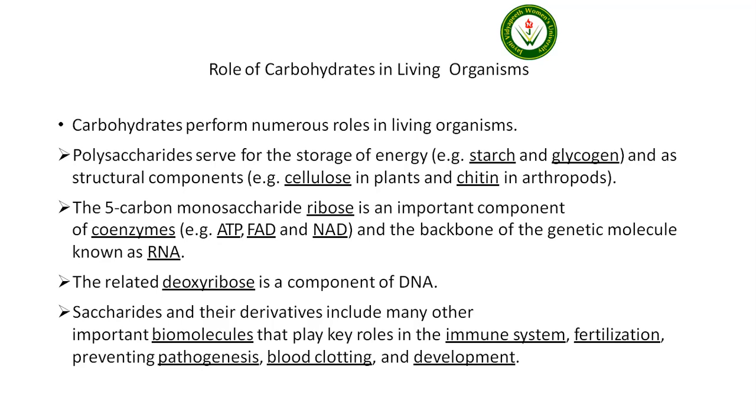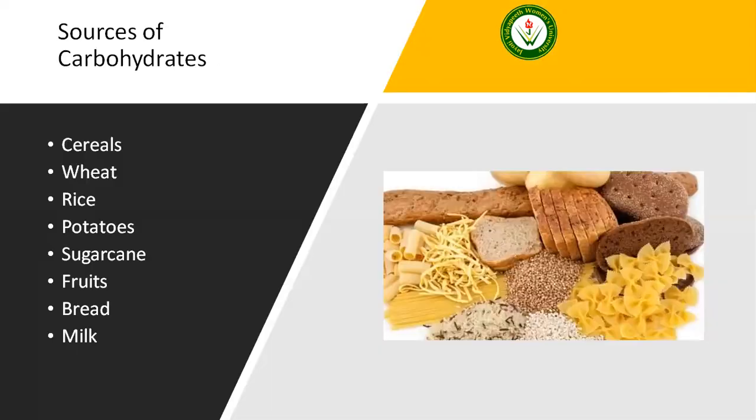So you can say that genetic material or nucleic acid, which is the major base of a cell, is made up of carbohydrates. The saccharides and their derivatives include many other important biomolecules that play key roles in the immune system, fertilization, preventing pathogenesis, blood clotting, and development.